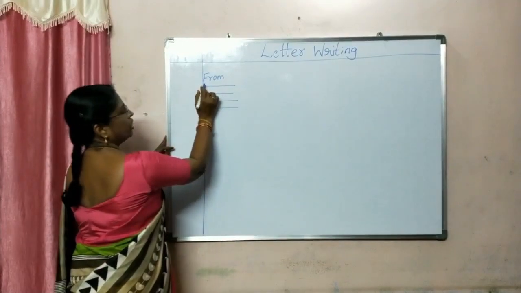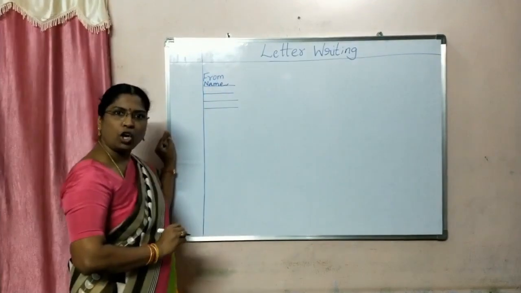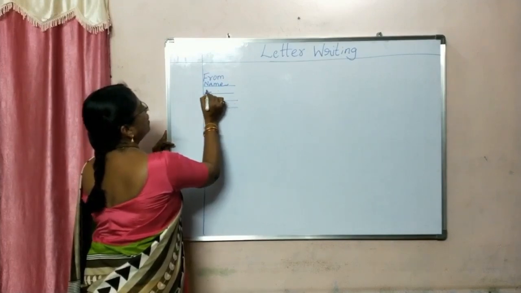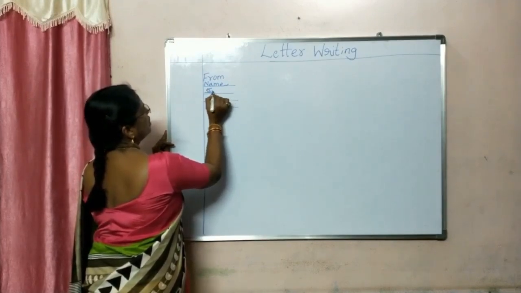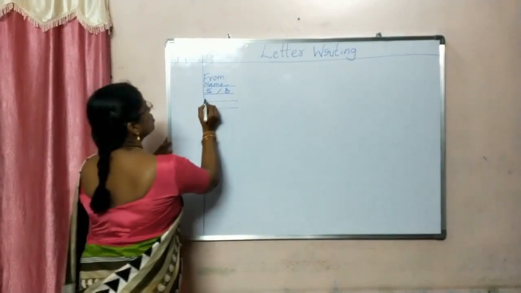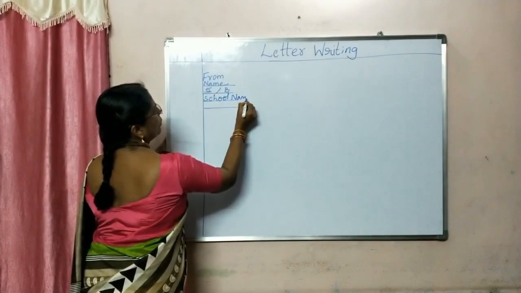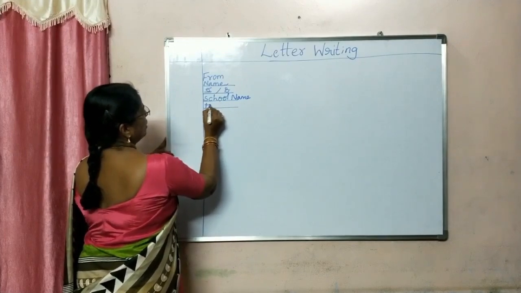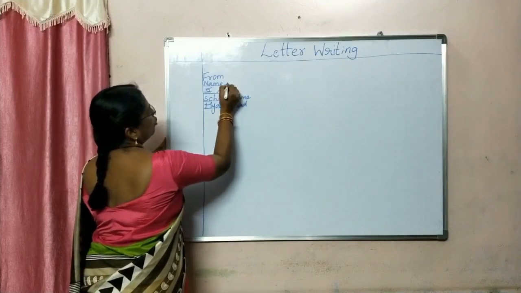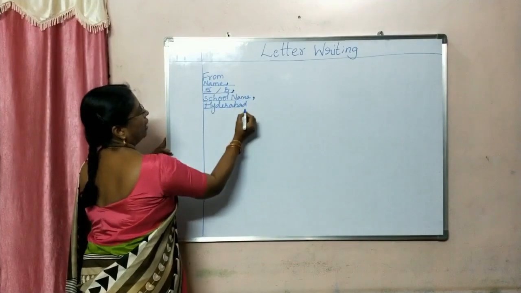So first here, what are you going to write? Here you will write your name. After the name you will put a comma. Then after that you will write your class, which class, class 5 or 6 or whatever it is. Then the section. Then you will write the school name. Then you will write the place, that is Hyderabad. So after name comma, class and section comma, then school name comma, then Hyderabad full stop.